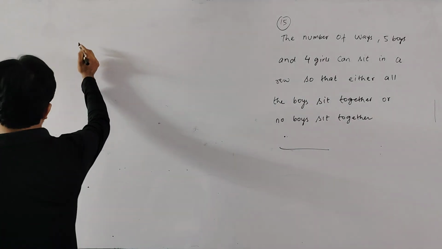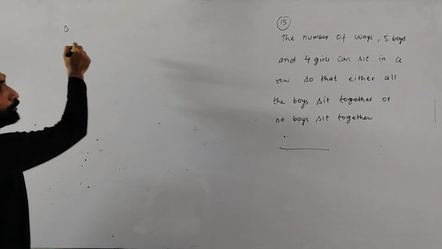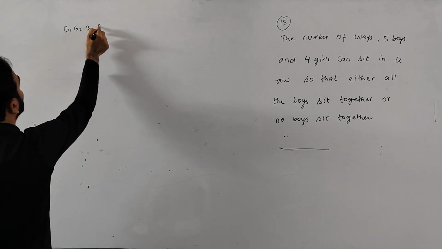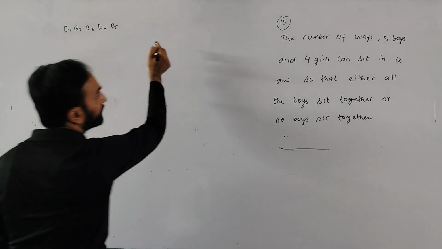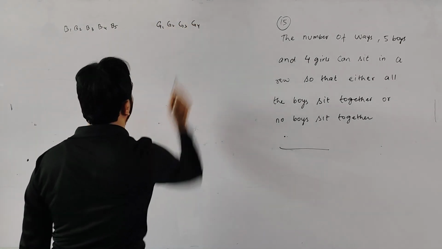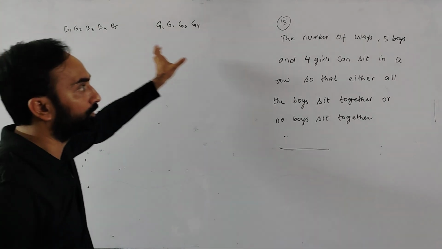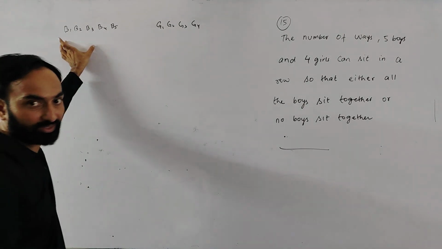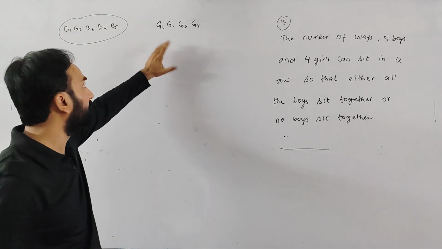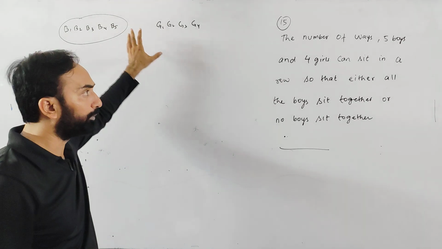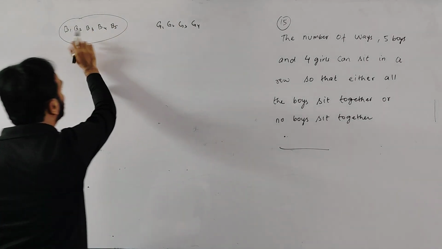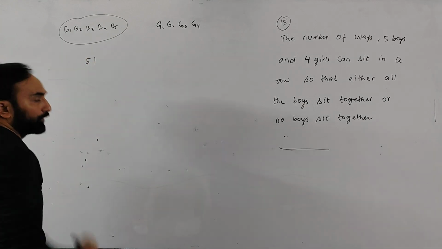So let's suppose we have boys as B1, and how many boys do we have? 5. B1, B2, B3, B4 and B5. And girls we have is 4. So I am naming it as G1, G2, G3 and G4. Now if all the boys are sitting together, this can be considered as one unit only. Right? Girls have the choice. Girls can sit anywhere, but boys are sitting together. So this is 1, 2, 3 and 4, and this as one unit will be 5 factorial.